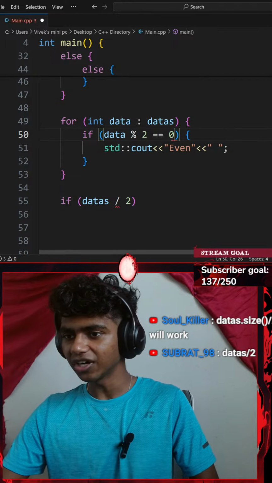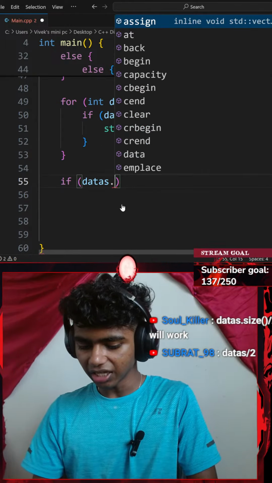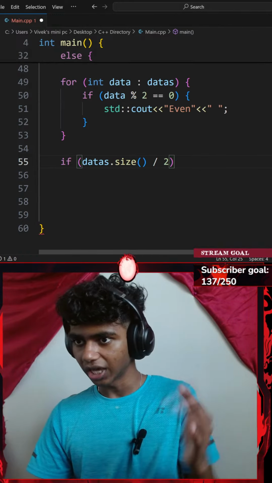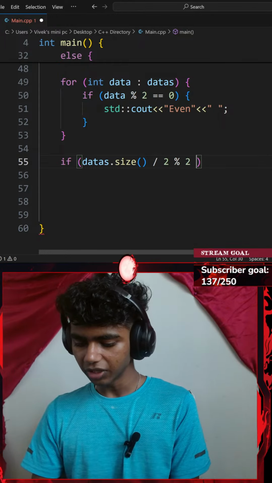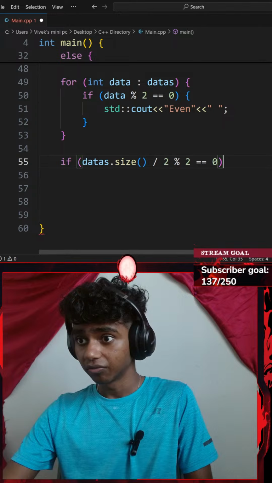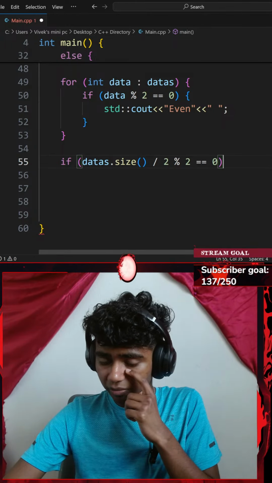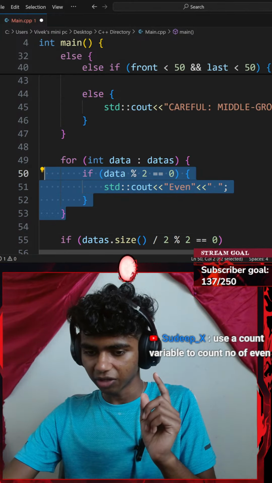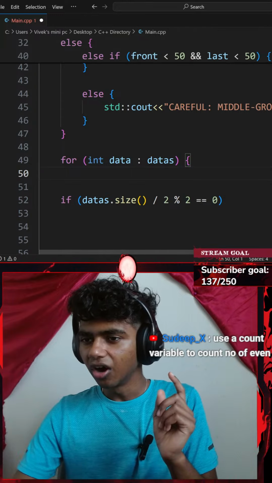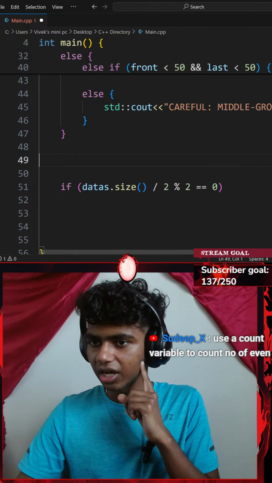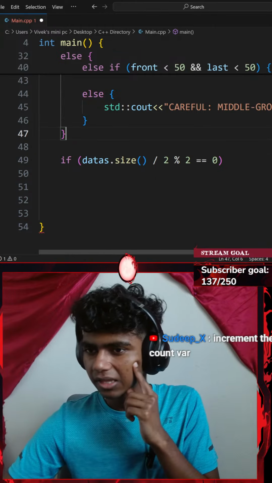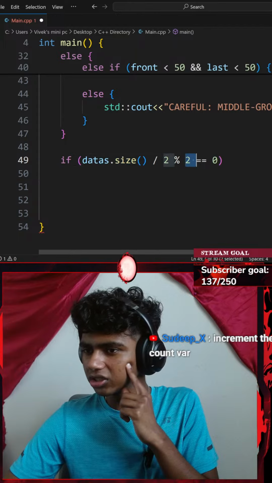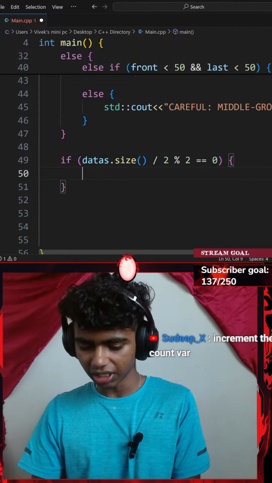I should have thought of the size function. So if my data size divided by 2 modulus 2 equals to 0, that does make sense. Use a count variable to count the number of even. In that case, I might not need the if statement. Increment the count variable. I could add a count somewhere here.